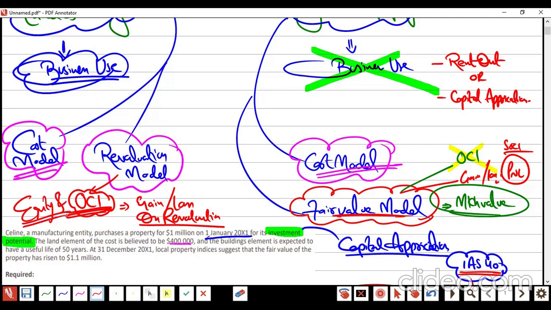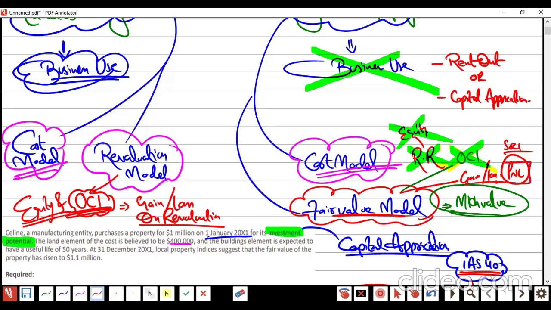Revaluation reserve is part of equity in IAS 16 revaluation. IAS 16 revaluation involves OCI and revaluation reserve, and revaluation reserve is a part of equity. We learned it, remember? In IAS 40, no equity, no OCI, no revaluation reserve.